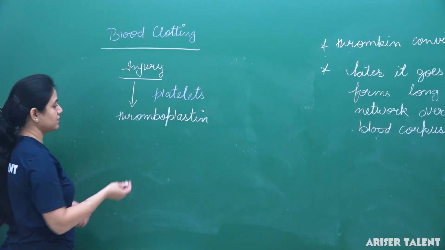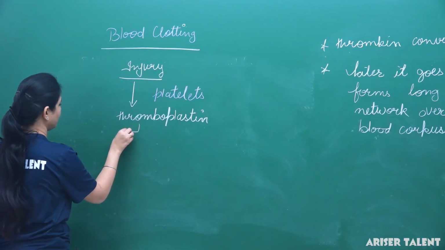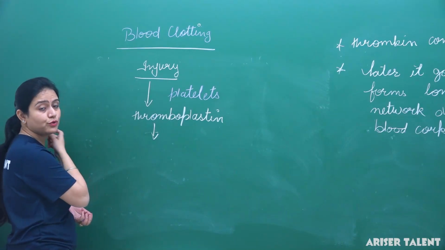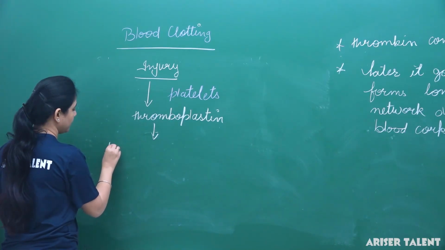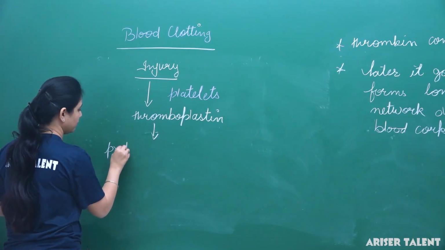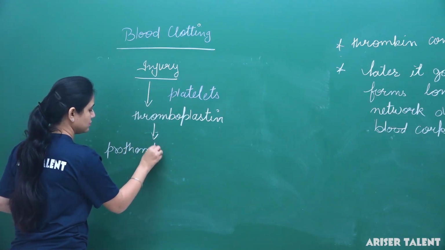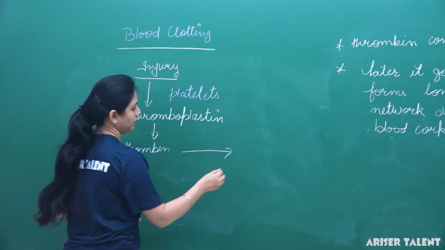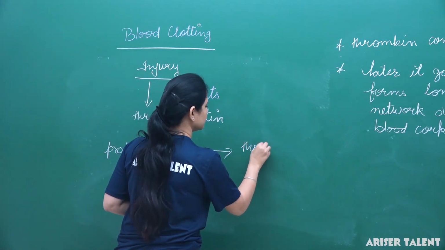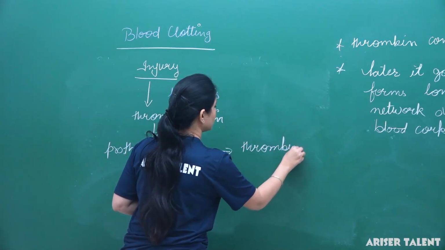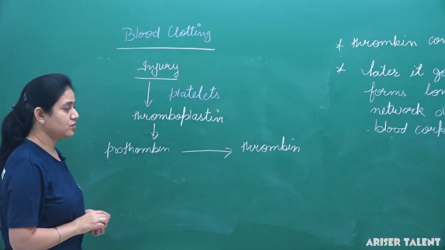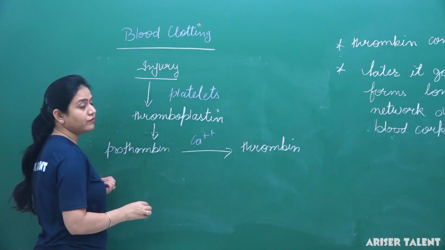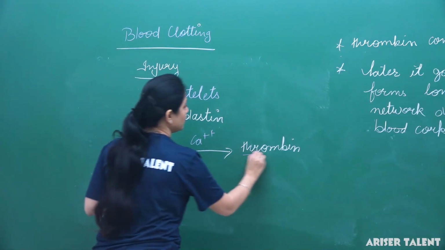This thromboplastin converts the protein prothrombin into the thrombin, and for this process we need vitamin K. So vitamin K is essential for the conversion of prothrombin into the thrombin.